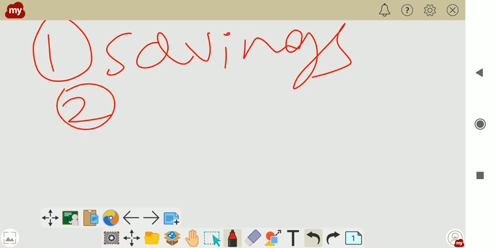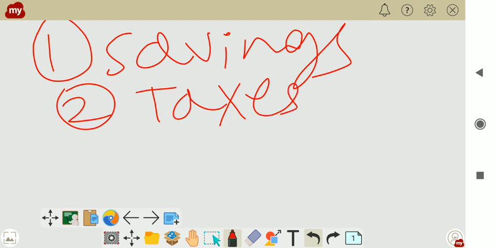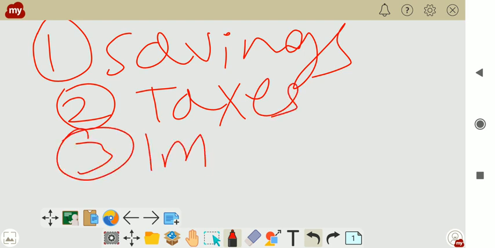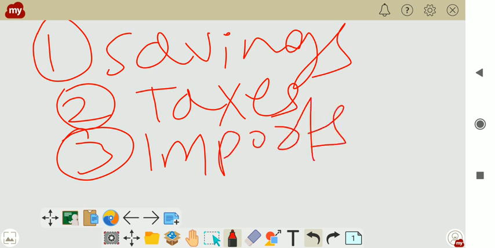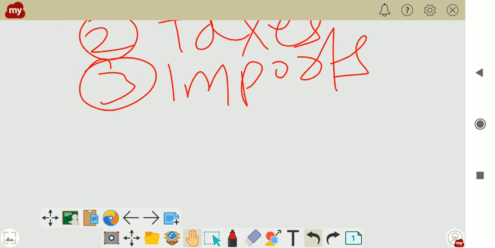Number two, taxes. Number three, imports. These are the leakages.